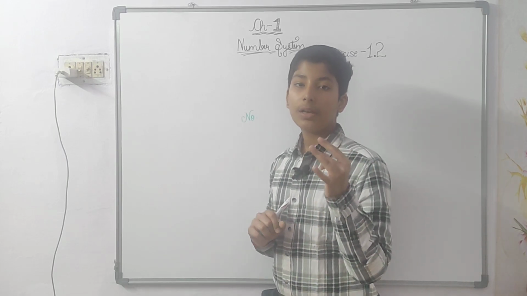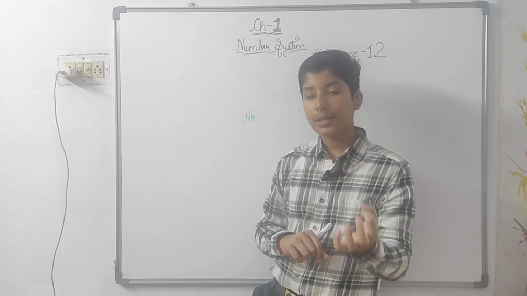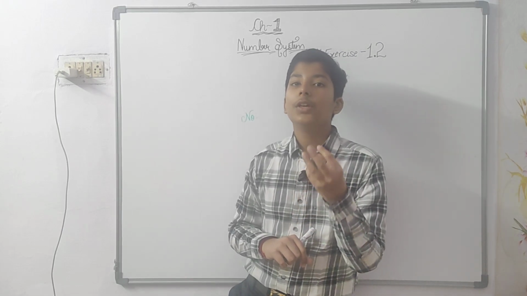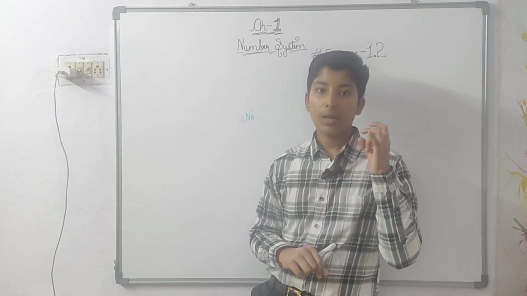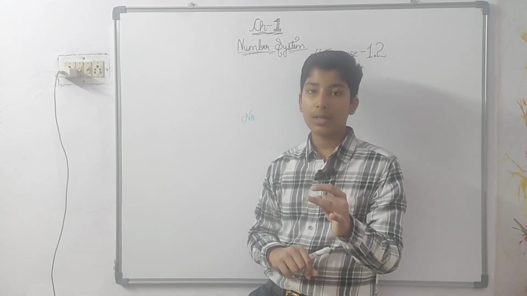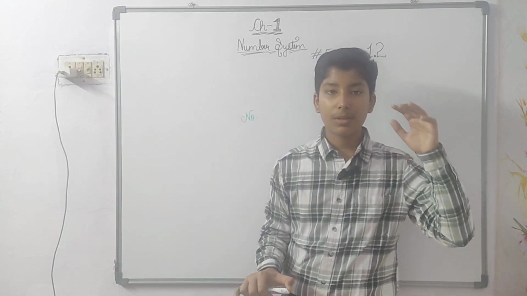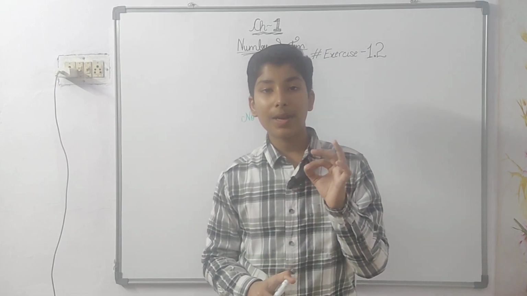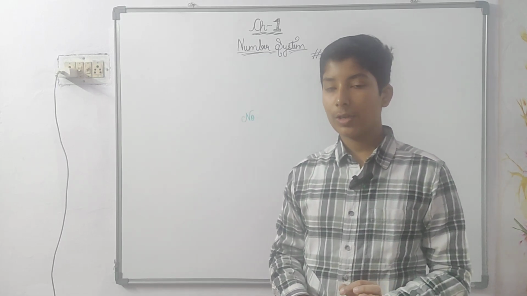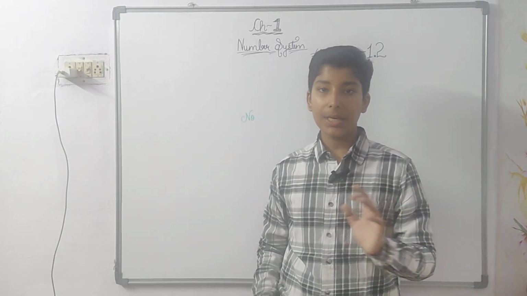See, if you take 4, if you take 9, if you take 16, if you take 25, if you say 1024, if you say 576, if you say 676, these are all perfect squares. If you take the square root, the answer will be perfectly a natural number, but there won't be any irrational number.